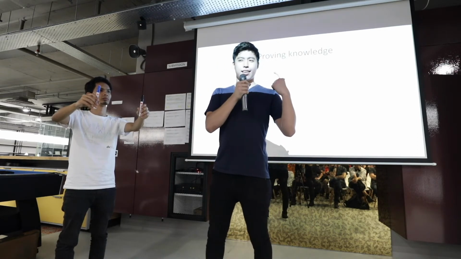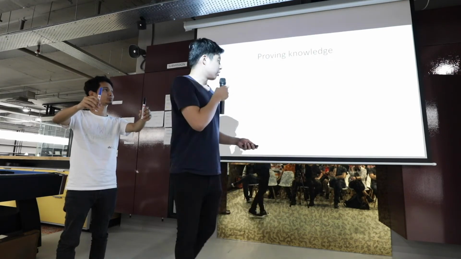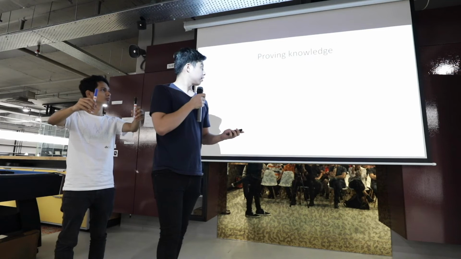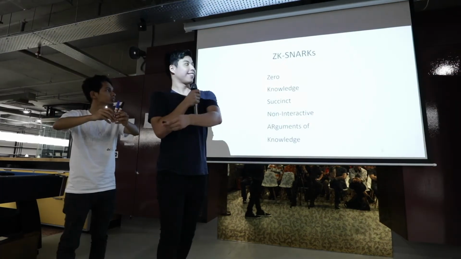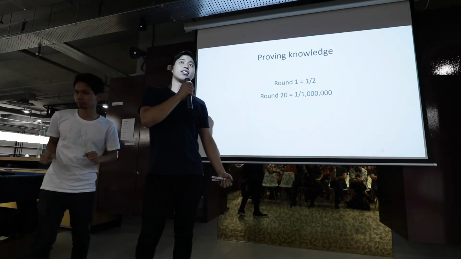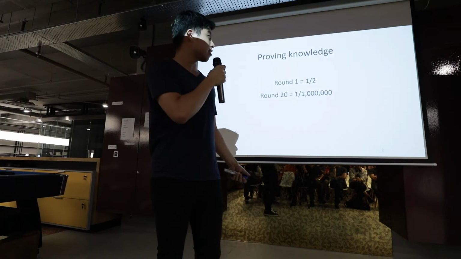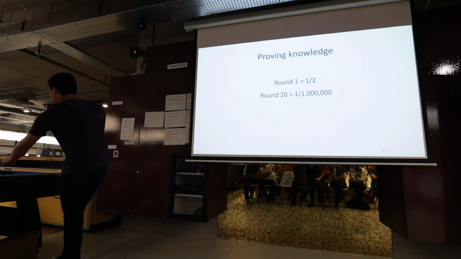That's quite mind-boggling to me initially, right? As it turns out, by the 20th round that you're doing this, you can actually decrease the chance to 1 in a million.